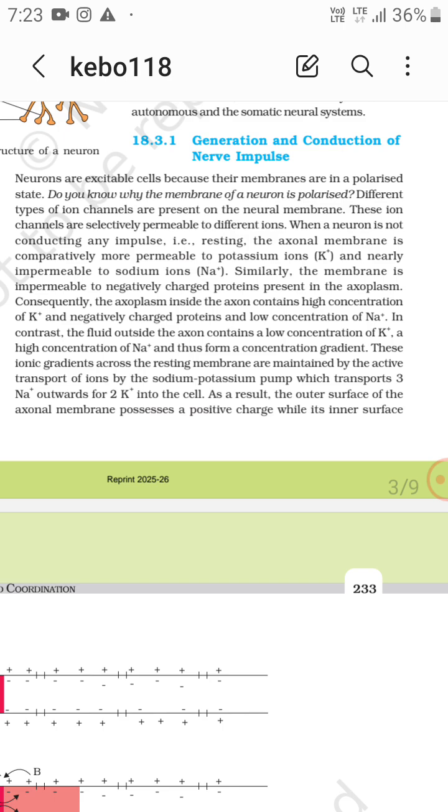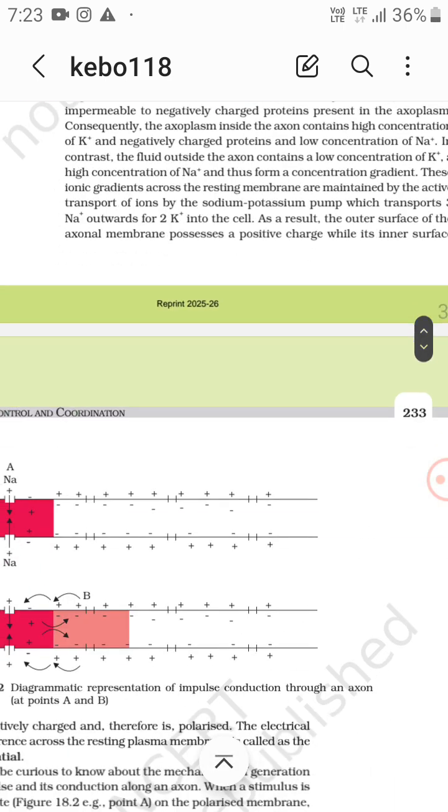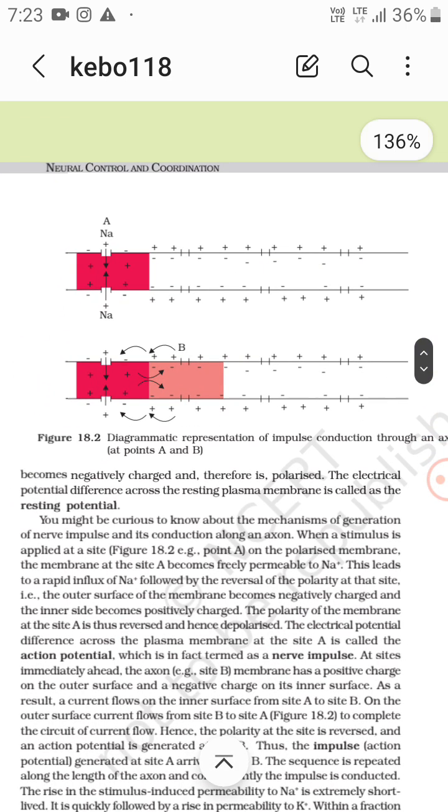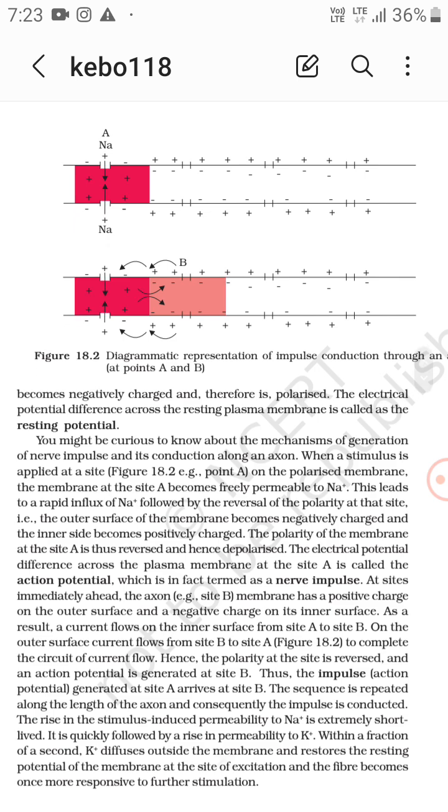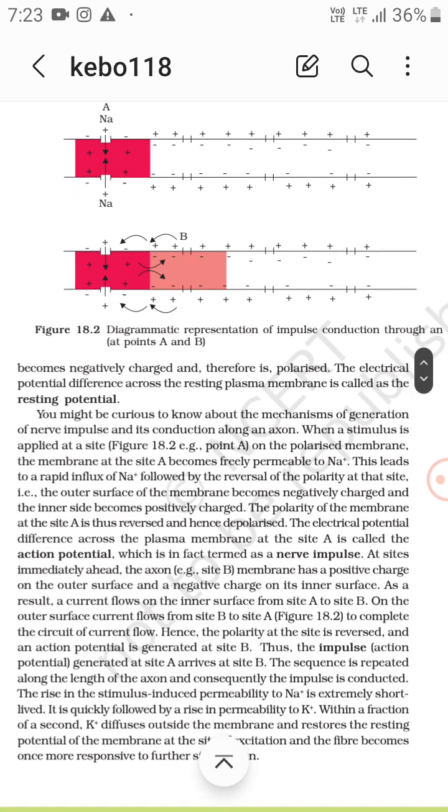Because you transport 3 Na+, of course the positive charge outside is more than the negative charge. As a result, the outer surface of the axonal membrane possesses a positive charge, while its inner surface becomes negatively charged, and therefore is polarized. The electrical potential difference across the resting plasma membrane is called the resting potential.